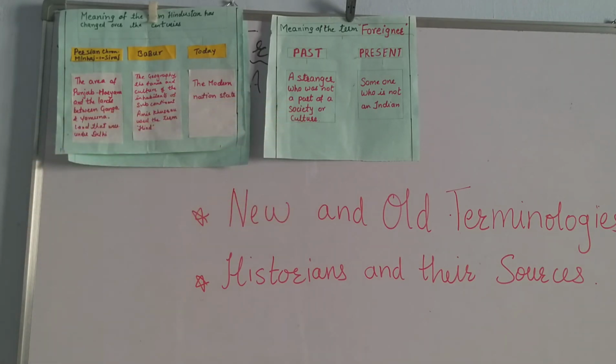Let me tell you one thing. Still we have so many changes now, right? Suppose earlier people used to say Bombay when the British people used to stay in Bombay. We used to say Bombay, but now we say Mumbai. People used to say Calcutta, but now we say Kolkata. As time changes, the terms and terminology also change. Just recently we changed Pondicherry, it became Puducherry. So as time changes, the terminology also changes.